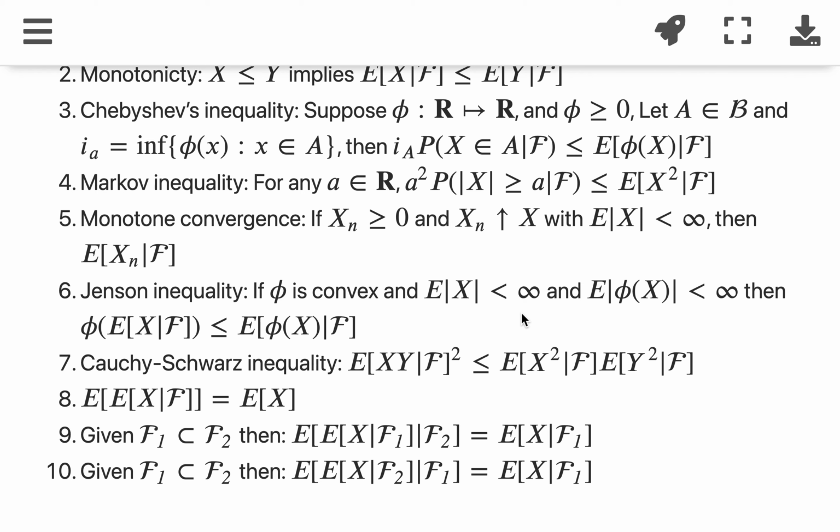Some may not be that obvious, but for example, for the Jensen inequality, you can look at how we prove the Jensen inequality for regular expected value functions, and then apply the same principle to the conditional expectations, and it won't be hard to figure out those proofs.